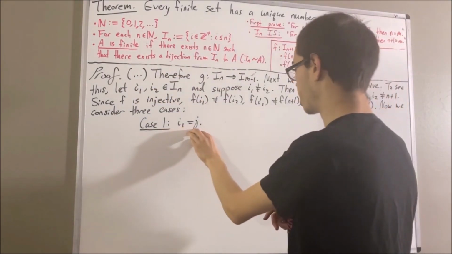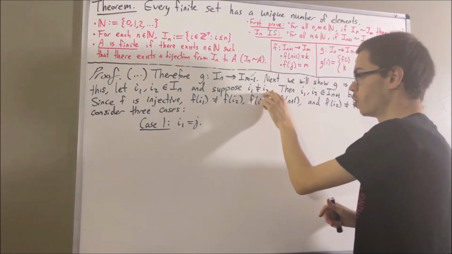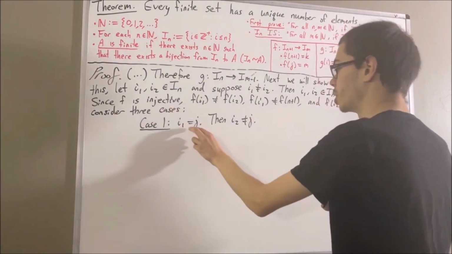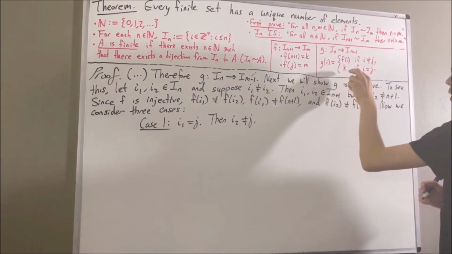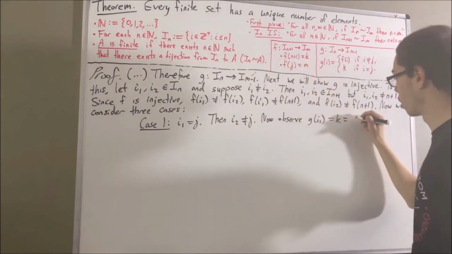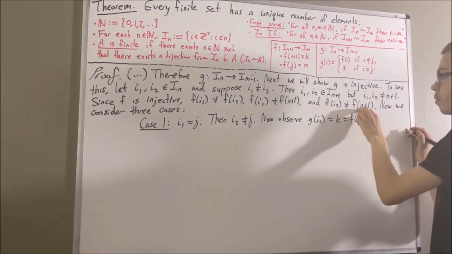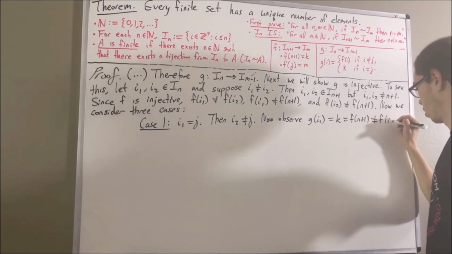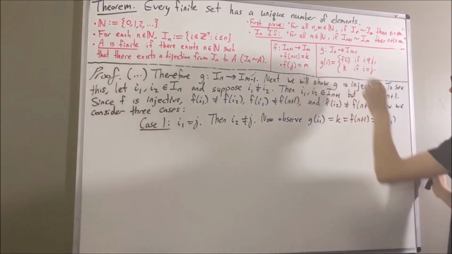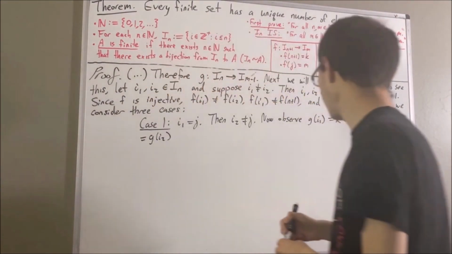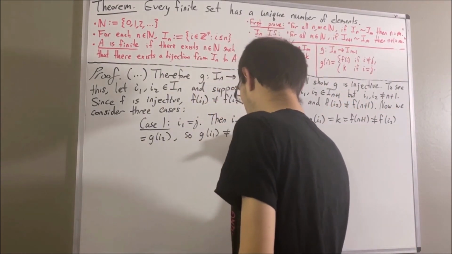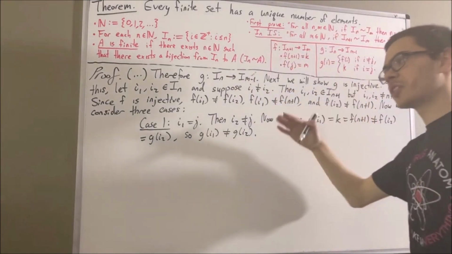Let's start with the case where i1 is equal to j. Since i1 is equal to j, and i1 is not equal to i2, we have that i2 is not equal to j. Since i1 is equal to j, g of i1 is equal to k, and k is equal to f of n+1. And from what we have above, f of n+1 is not equal to f of i2. Since i2 is not equal to j, g of i2 is equal to f of i2. So what we've established here is that g of i1 is not equal to g of i2, which is exactly what we wanted to show. So this completes case 1.